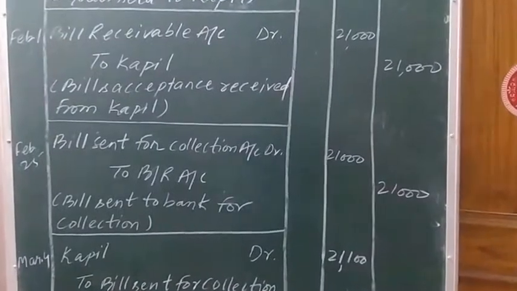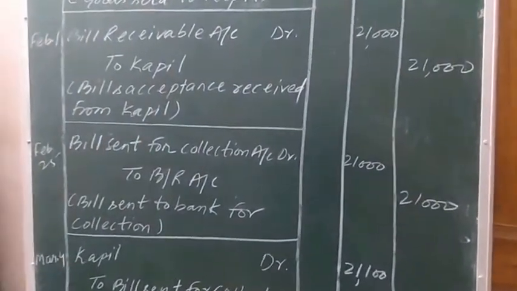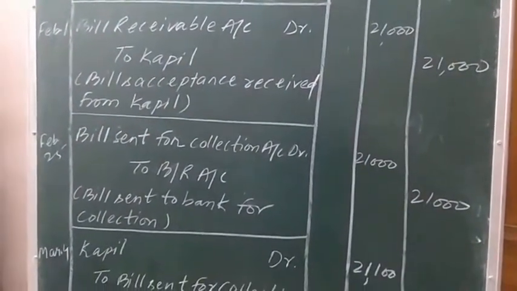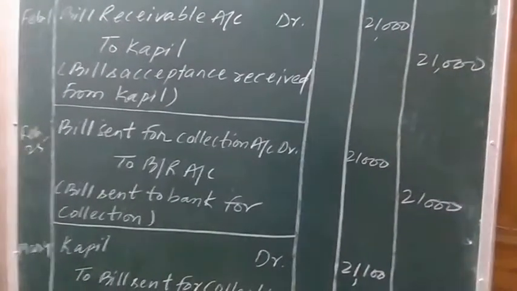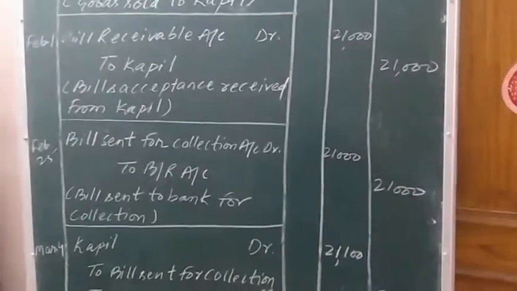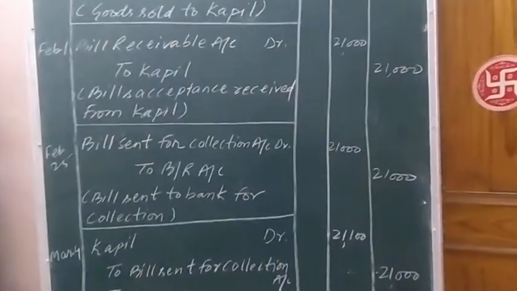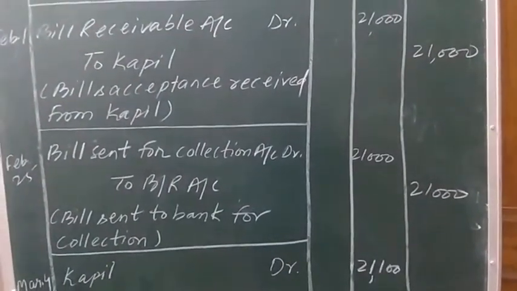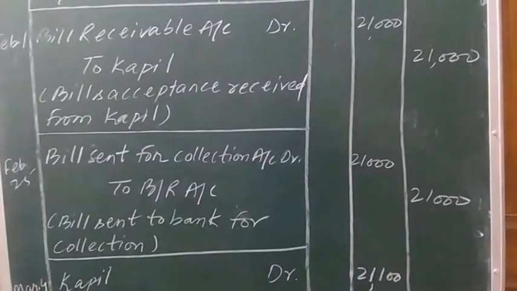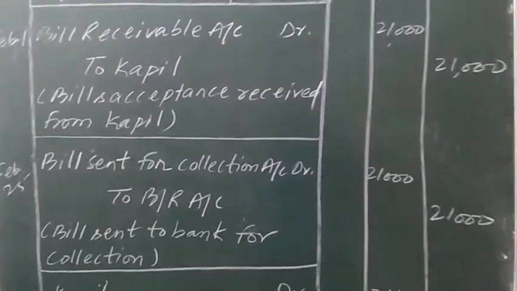So bill sent for collection, showing increase in debtor, will be shown on the debit side, and bill receivable is decreasing because it is handed over to the bank, so it will be shown on the credit side. Bill sent for collection account debit to bill receivable account, Feb 25, 21,000 rupees.